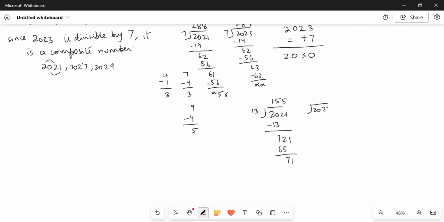Similarly, 2027: 72, 13 fives are 65, then 77. So it's also not divisible. Then 2029, let's check this one.